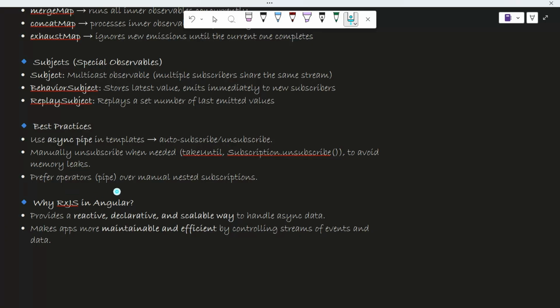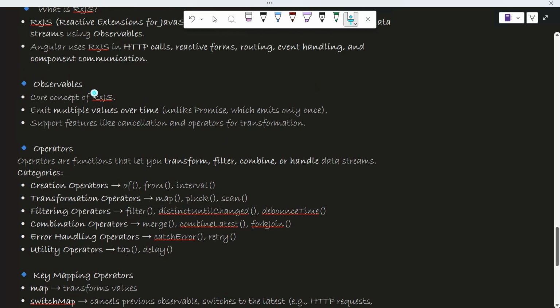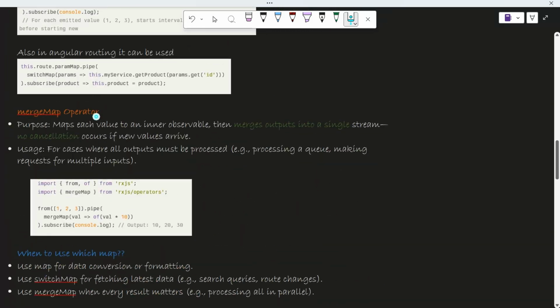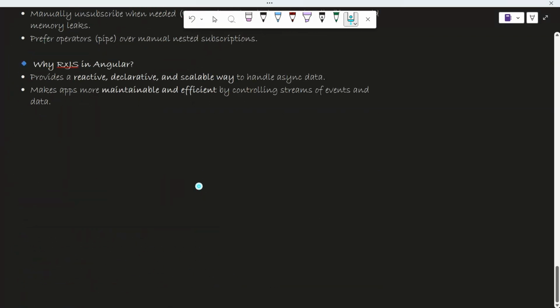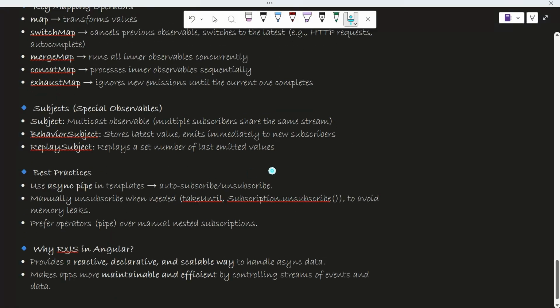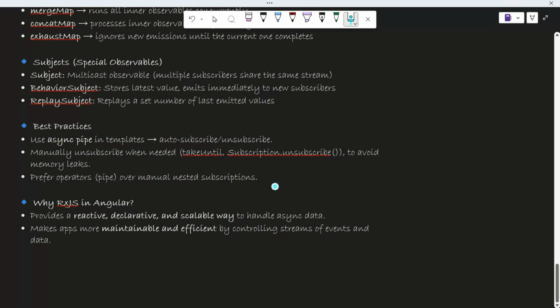Now, prefer operators with pipe over manual nested subscriptions. Don't just go and create nested subscriptions. Try to use these operators in a chaining fashion. This is very helpful. That's why RxJS has so many operators, because it makes your life easy, both while developing and as a developer, not just for the application. Now, why in Angular are we using it? I've told you: scalable, reactive, declarative. So these are the answers.